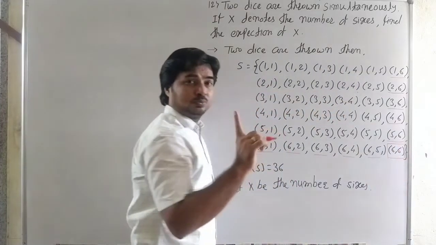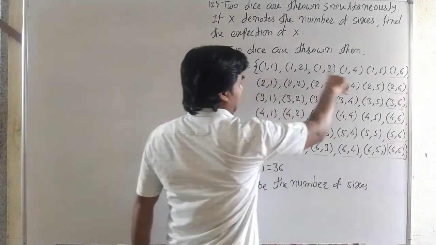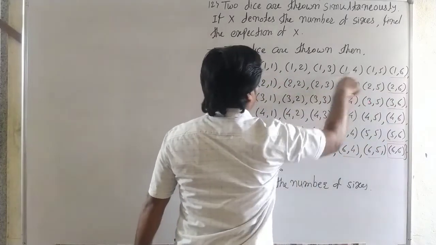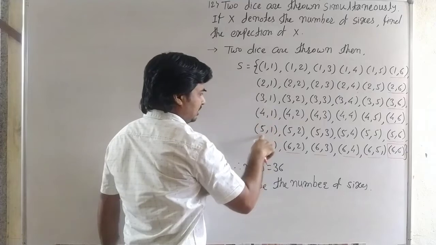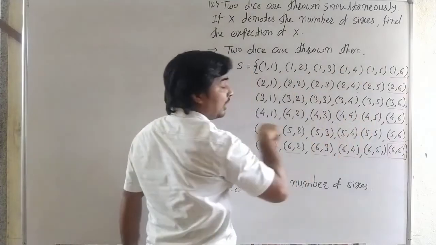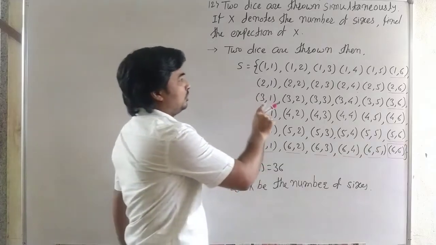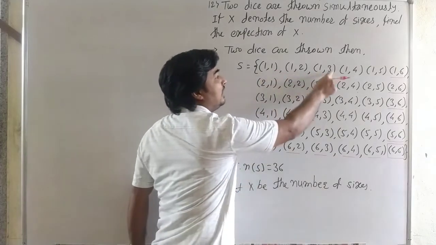X equal to 2 is 1, and the remaining are 25 outcomes: 1 2 3 4 5, 1 2 3 4 5. That means there are 25 outcomes where X is equal to 0, the possibility of 0 sixes, 25 times.